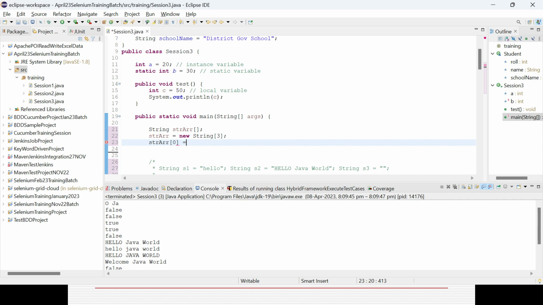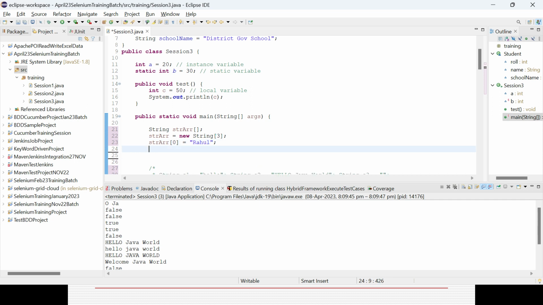Suppose I give Rahul. Then for the second one I can give Raj, and the third one I am not defining. In case you are not giving it, since the size is fixed, it will take the default value of the data type, so it will take null.